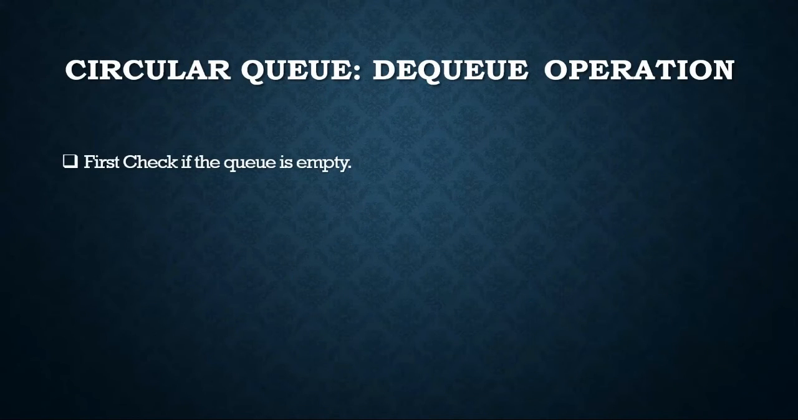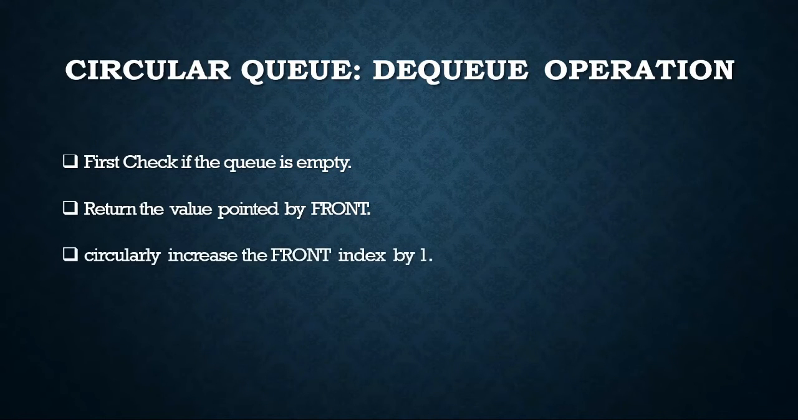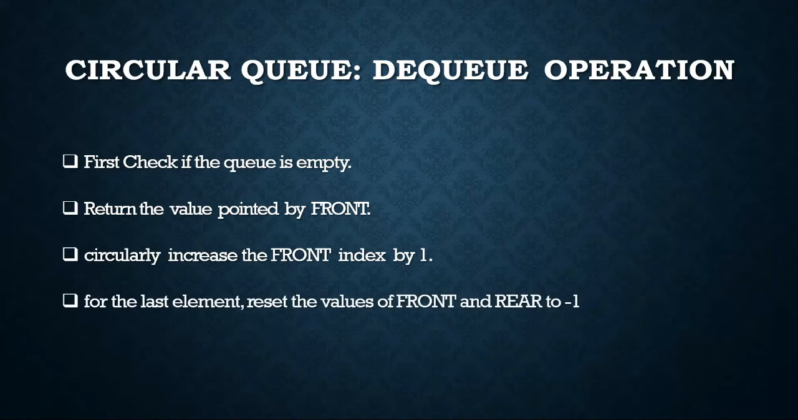Dequeue operation of a circular queue. First check if the queue is empty, then return the value pointed to by front. Circularly increase the front index by 1. For the last element, reset the values of front and rear to -1.